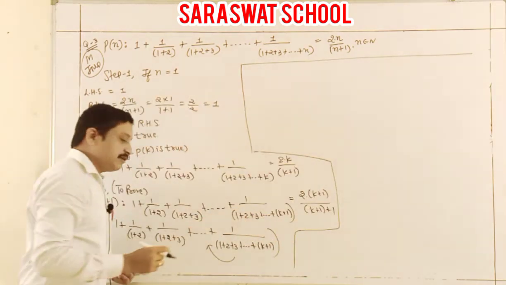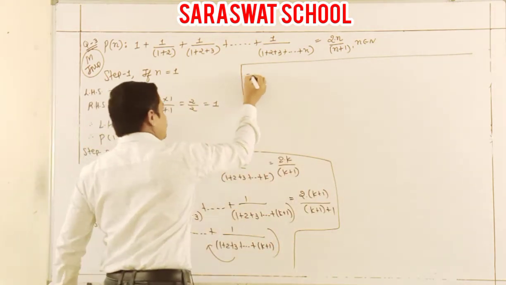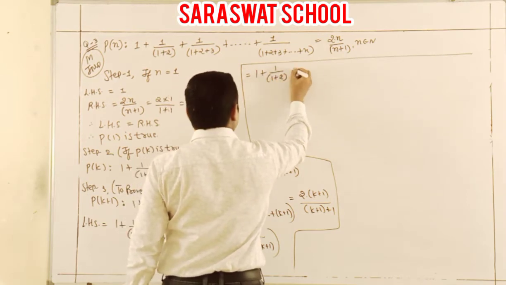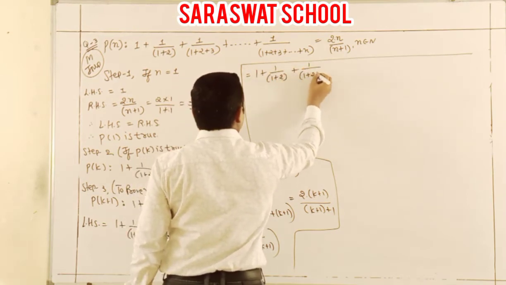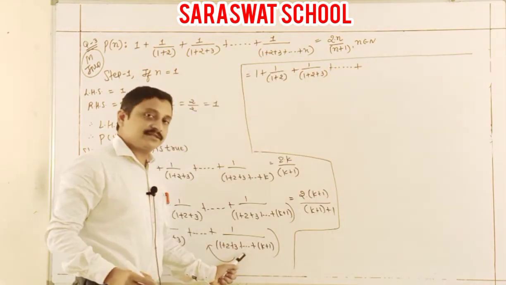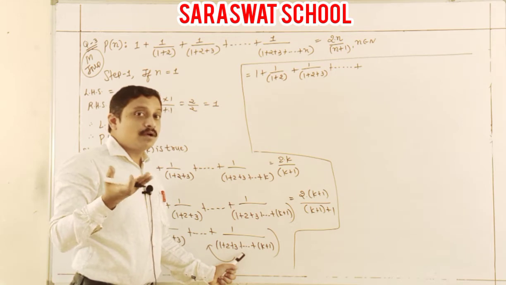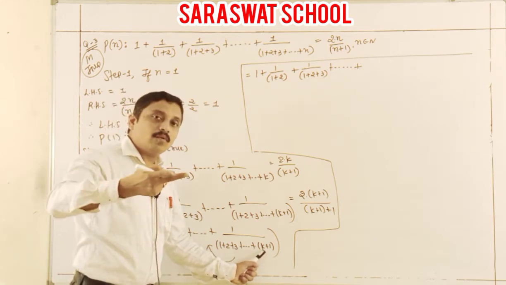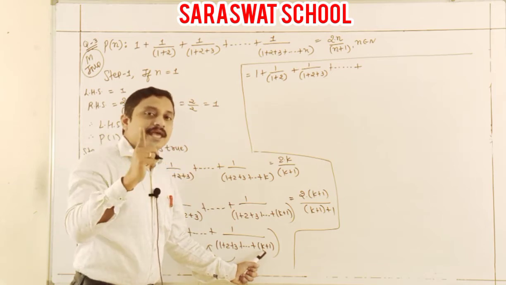So this step I again write down. So what is your LHS? 1 by 1 plus 2, 1 by 1 plus 2 plus 3 plus, here I just think about one back step, only K, one back step means K, yes.